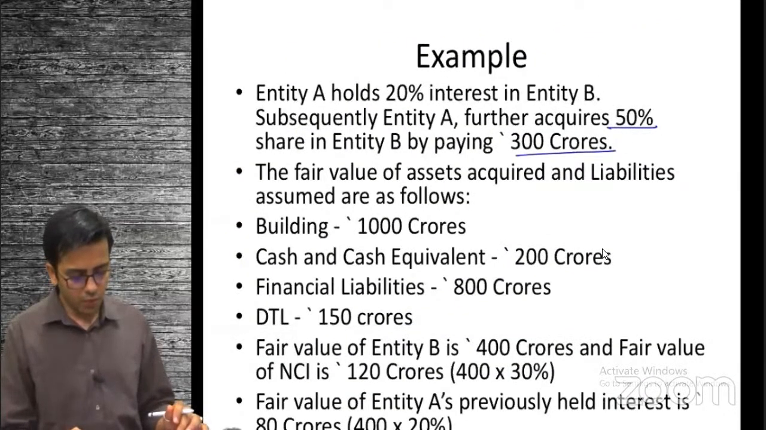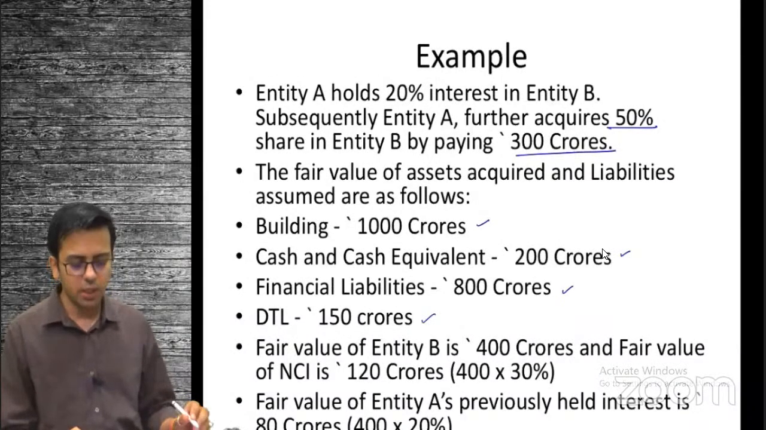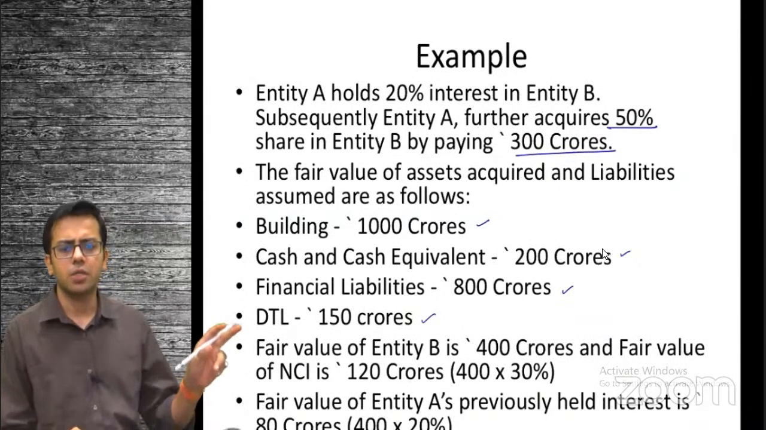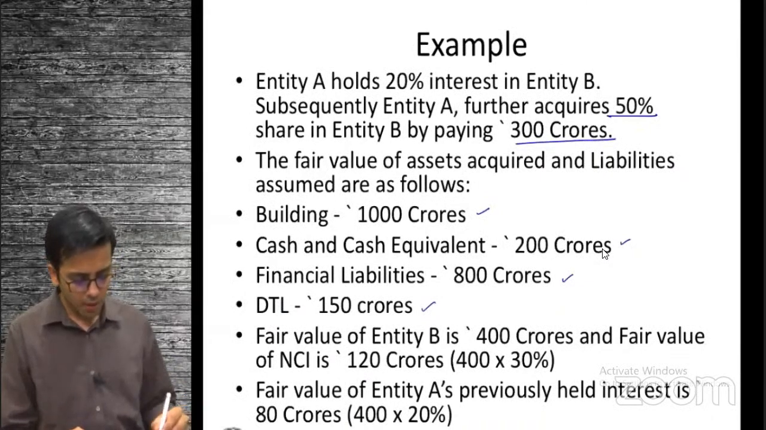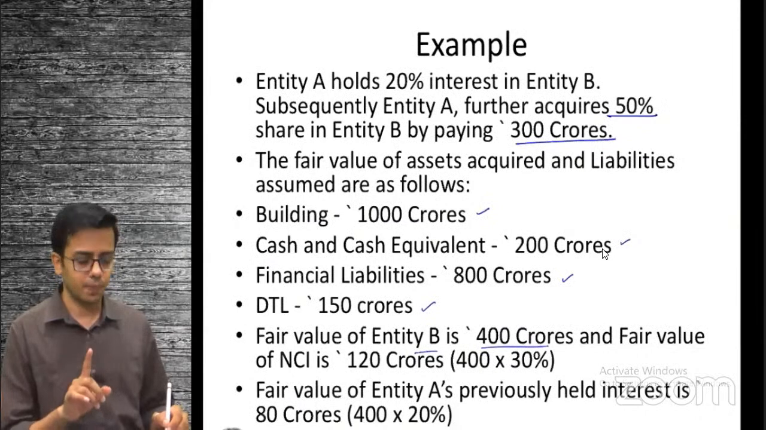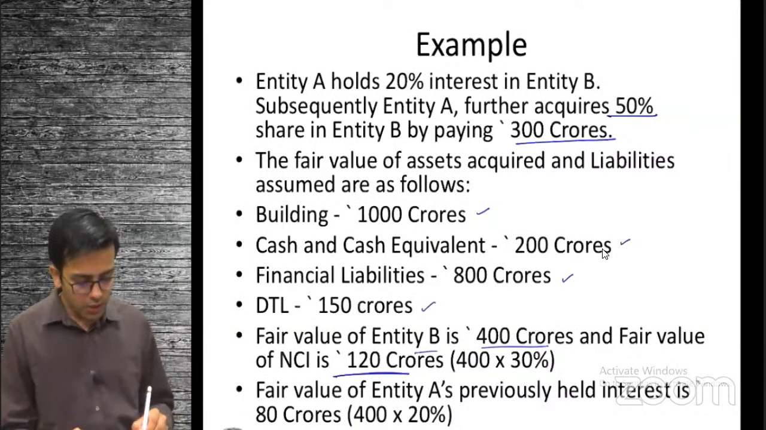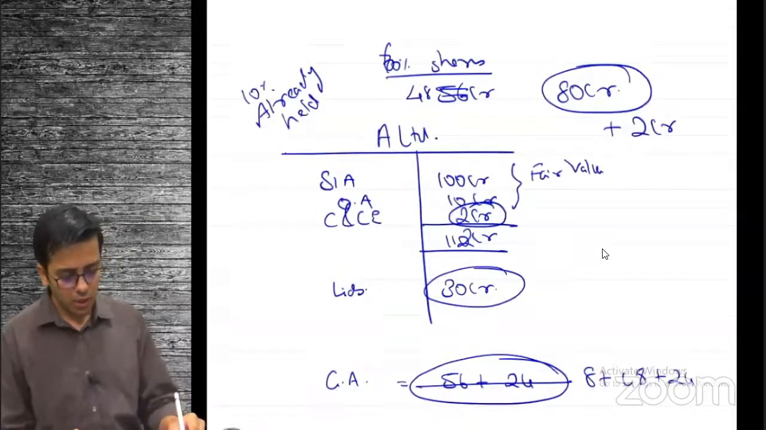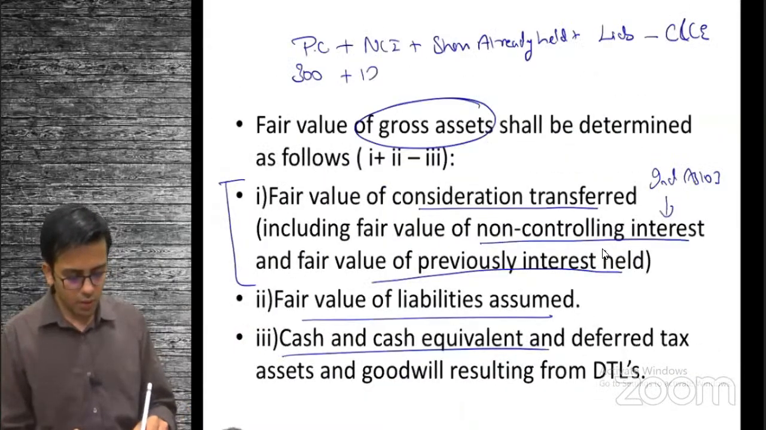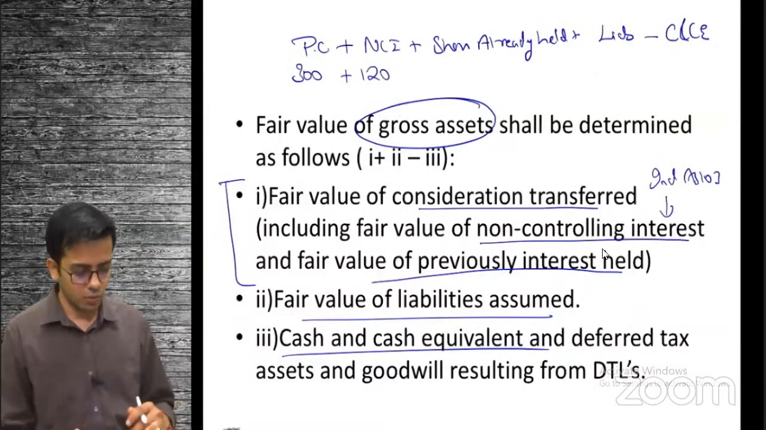It says the fair value of the assets acquired is: building 1000 crore, cash and cash equivalent 200 crore, financial liability 800 crore, deferred tax liability 150 crore. We are assuming DTL is not included in this financial liability; it's a separate liability. The fair value of this entity is 400 crore. This is of the entity, not of the assets. Fair value of NCI is 120. The fair value of non-controlling interest is 120 crore, right?